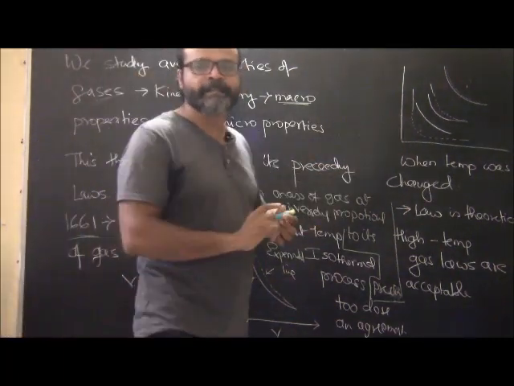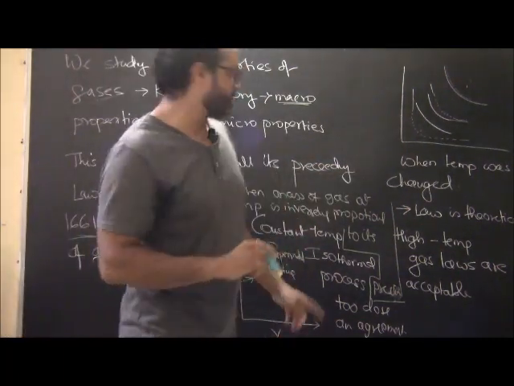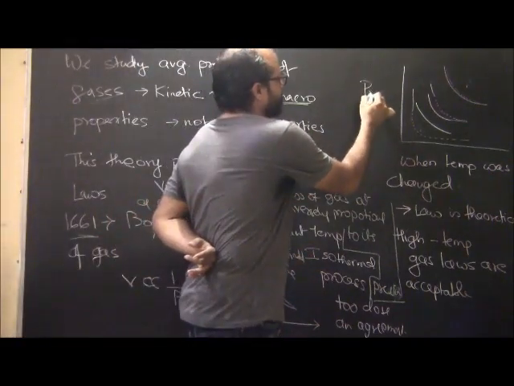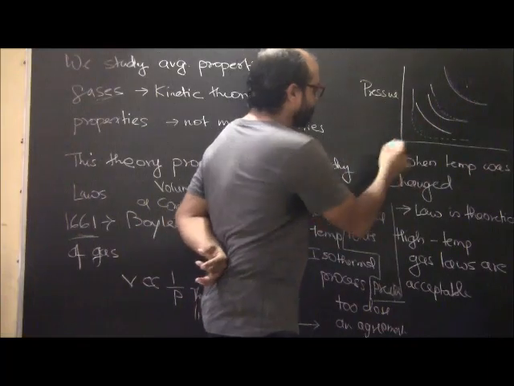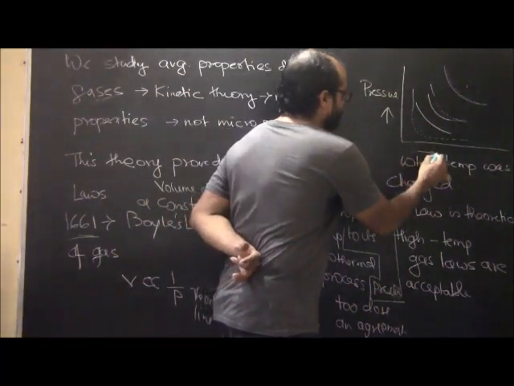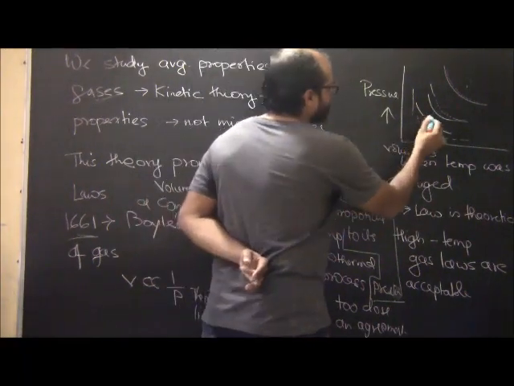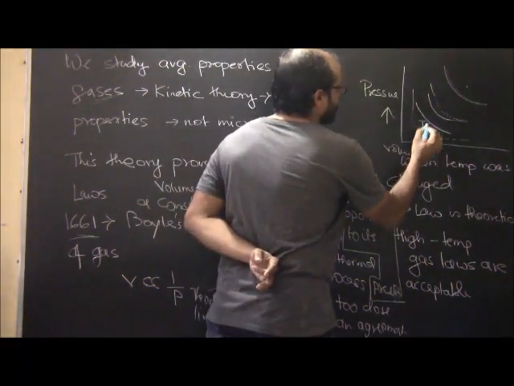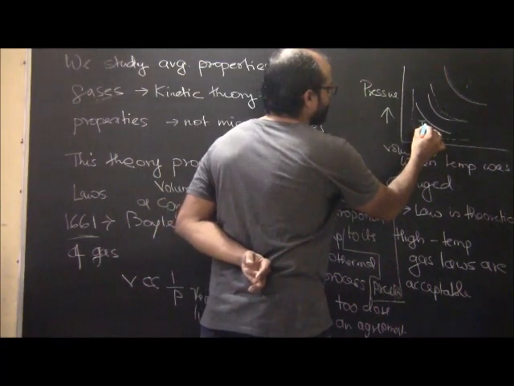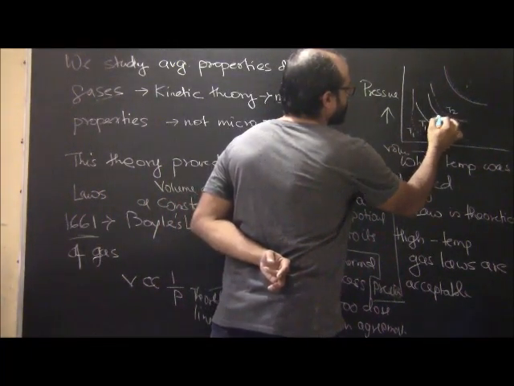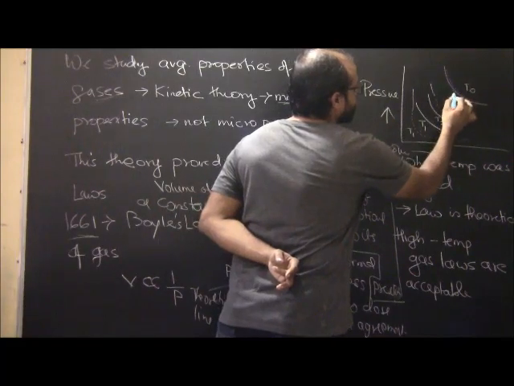But when we do the same thing with temperature variations, here the temperature is varied. Let's say this is the pressure, and again volume and pressure are plotted. Now let's say this is a temperature, we'll name it T1, then this is T2, and let's say this is T0.